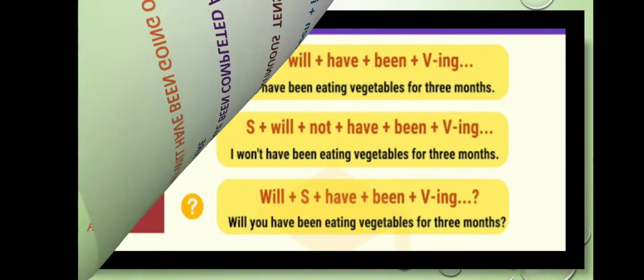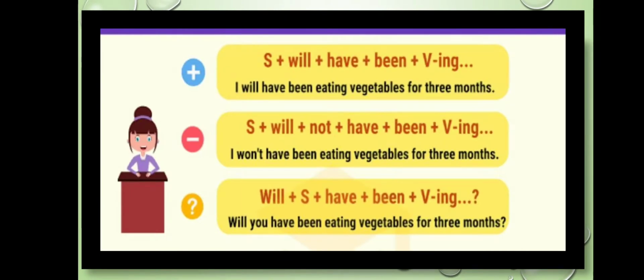Now if I talk about the forms, the positive form, we'll use subject plus will plus have plus been plus ing form of the verb. For example, I will have been eating vegetables for 3 months.